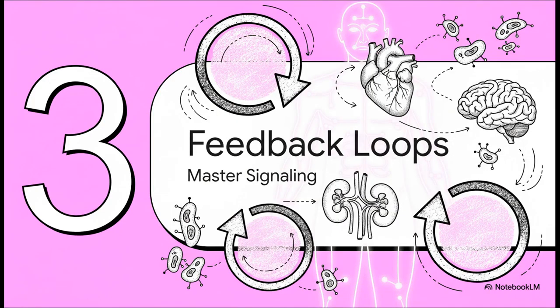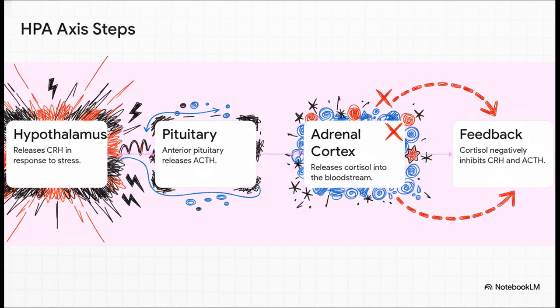Next up, Section 3, master signaling feedback loops. So, stepping back from individual cellular receptors and looking at systemic integration, let's walk step by step through the hypothalamic pituitary adrenal, or HPA, axis. This is the prime example of a finely tuned negative feedback loop responding to autonomic nervous system stress.